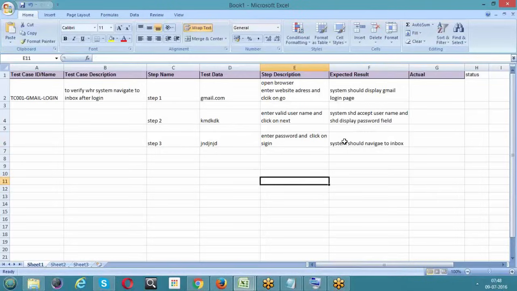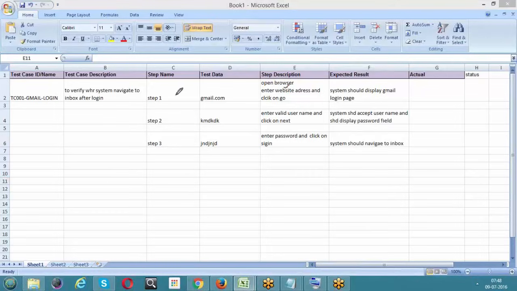This is how we write test cases step by step. What is the user going to do? Step 1. Any data I want? Yes. Step 2: enter valid username means some step. Step 3, same. Is it clear? Whenever we perform the step description, the system will respond.